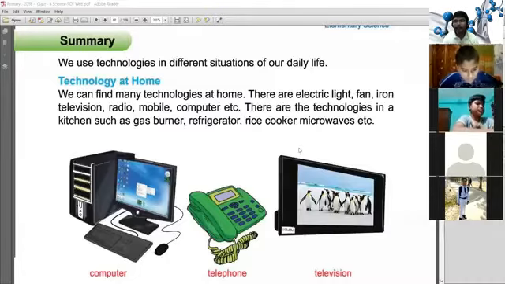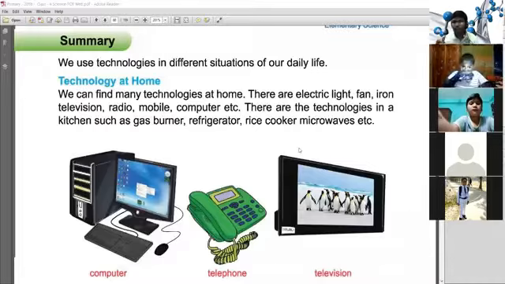At this time we are communicating with you, and we are studying chapter 9 by using modern technology. This is the Zoom cloud, using the computer and mobile phone. It is a modern technology.